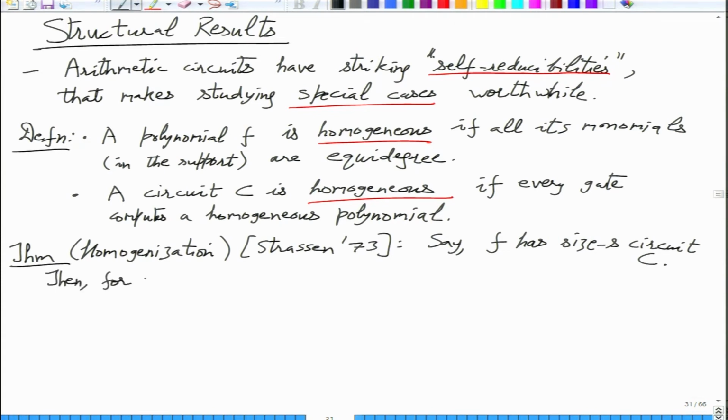Then for all i up to d, where d you can think of as the degree of f, for any i you can compute the degree i homogeneous part of f using a homogeneous circuit.